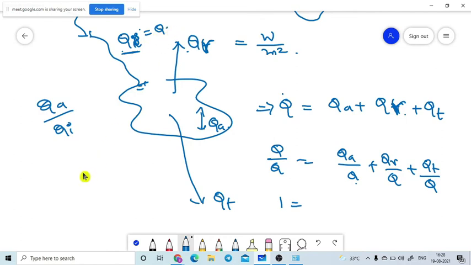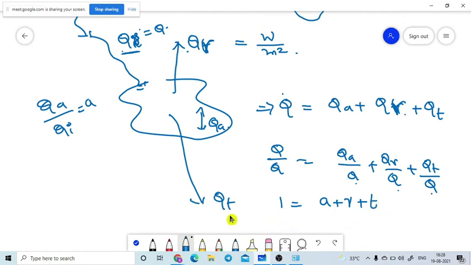What is this one? Absorptivity, A. So that is equal to A plus QR by QI, reflectivity, R. What about QT by QI? Transmittivity, T.